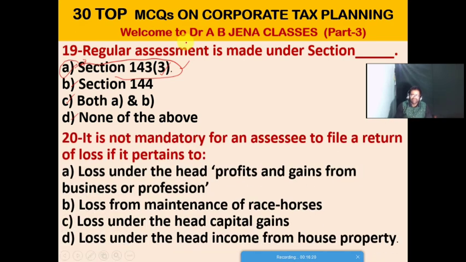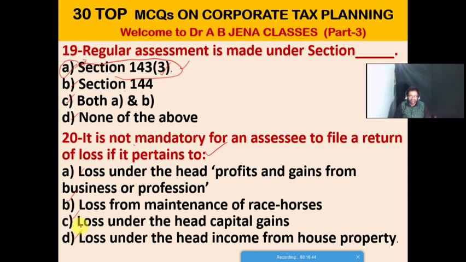So next one MCQ. It is not mandatory for an assessee to file a return of loss if it pertains to what? A. It's a loss under the head profits and gains from business or profession. B. It's a loss from maintenance of race horses. C. It's a loss under the head capital gains.